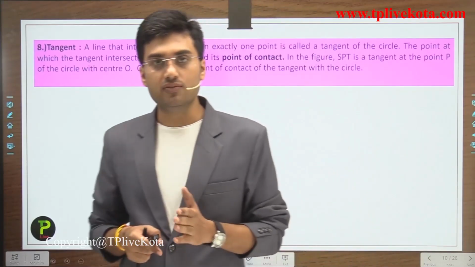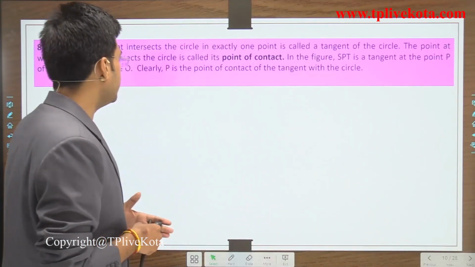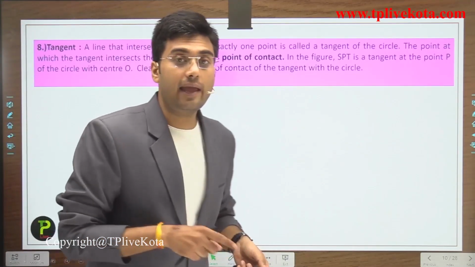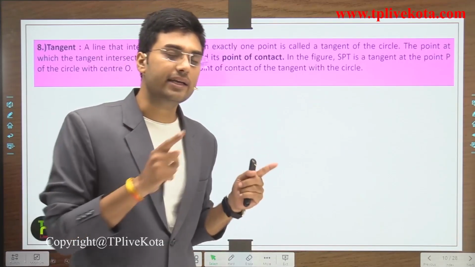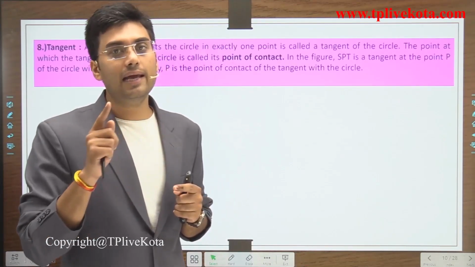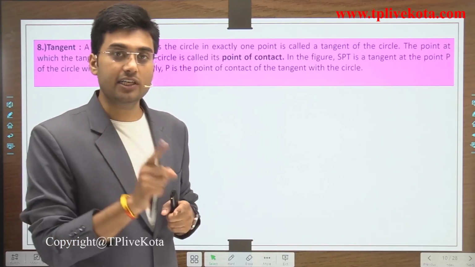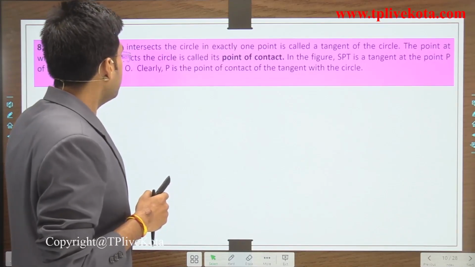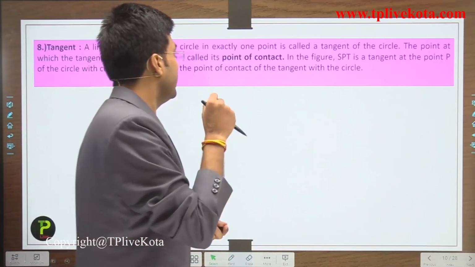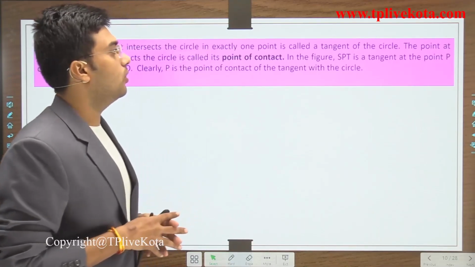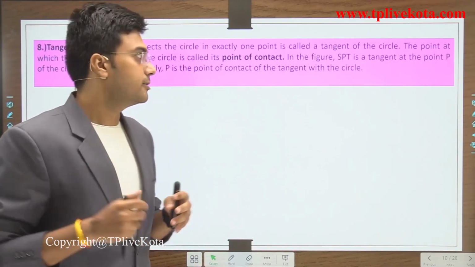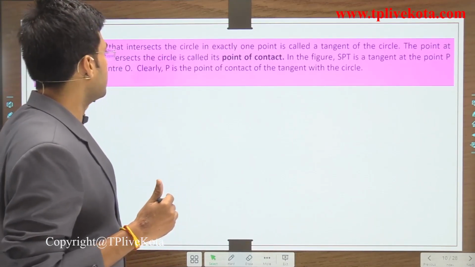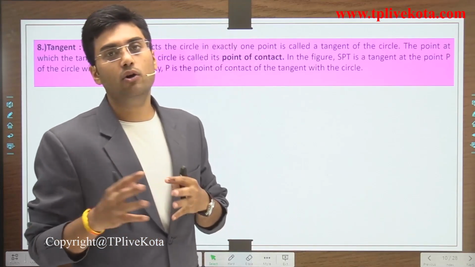Now students, after the secant, let's move to the next term, and the next term is tangent. What is a tangent, students? A line that intersects the circle in exactly one point. Again, a tangent is a line. It is not a line segment. So a line that intersects the circle in exactly one point is called a tangent of the circle. The point at which the tangent intersects the circle is called the point of contact.